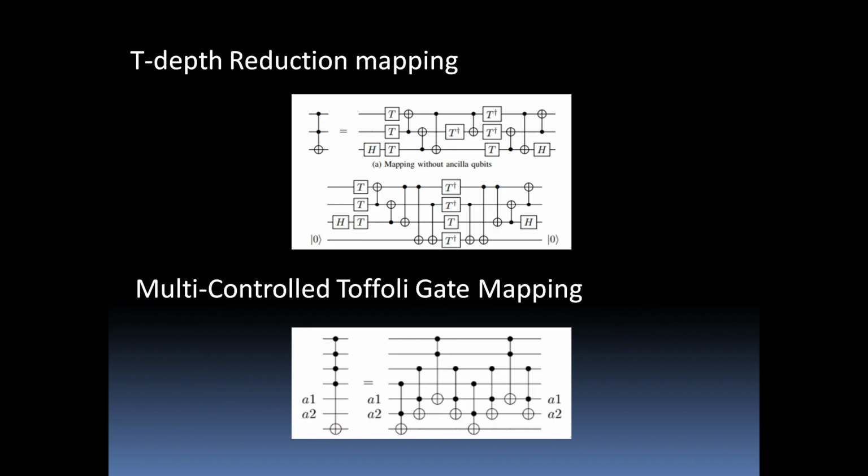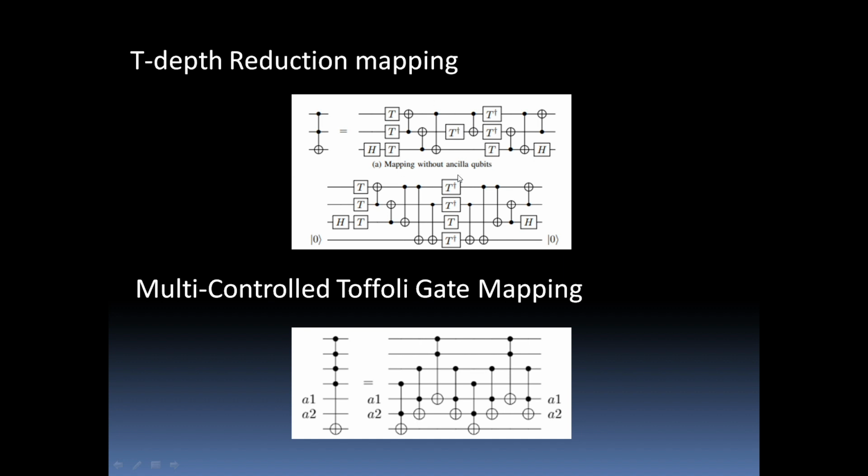Cool. Now, apart from this, we also looked into T-depth reduction mapping. We talked about circuit depth; now, T-depth is another important parameter, and in quantum computing it is very important to reduce the T-depth. So we have T and T-dagger, these two gates. In the first figure, where my mouse pointer is, the T depth is 2, stage 1 and stage 2, considering only T and T-dagger gates. Here the T depth is 3.